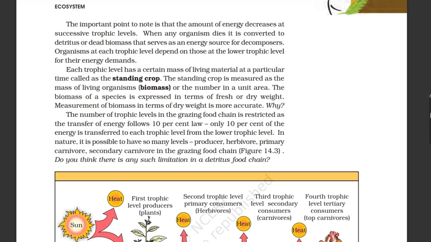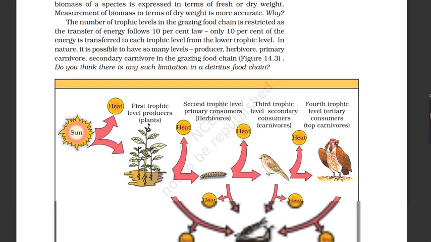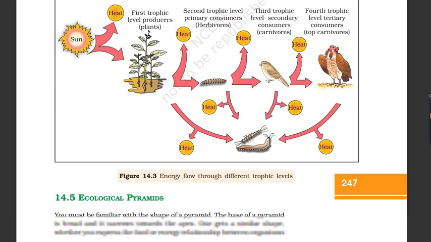The number of trophic levels in the grazing food chain is restricted as the transfer of energy follows the 10% law. Only 10% of the energy is transferred to each trophic level from the lower trophic level. In nature, it is possible to have so many levels: producer, herbivore, primary carnivore, secondary carnivore in the grazing food chain, figure 14.3. Do you think there is any such limitation in a detritus food chain? Figure 14.3: energy flow through different trophic levels.